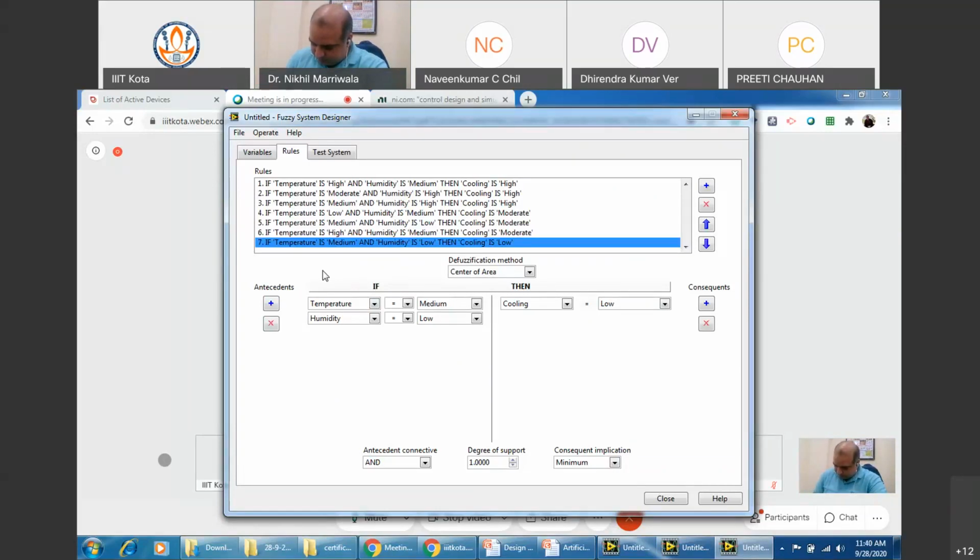Sir, we should rename it, right, sir? That is the high, medium, low for temperatures. You can do it. That is what I'm saying. Again, see, it depends on the designer. I'm just trying to tell you, right?